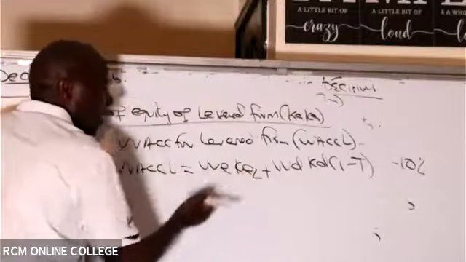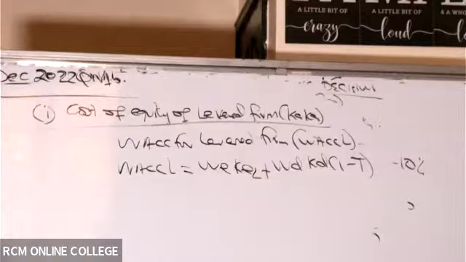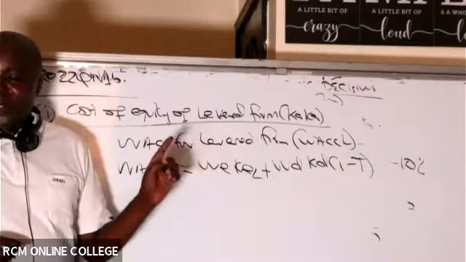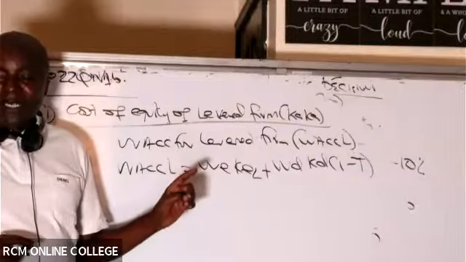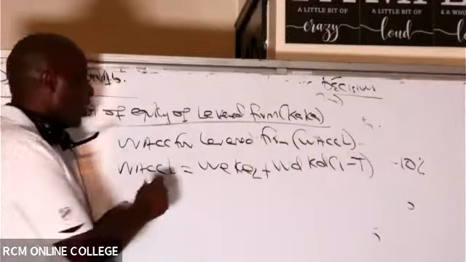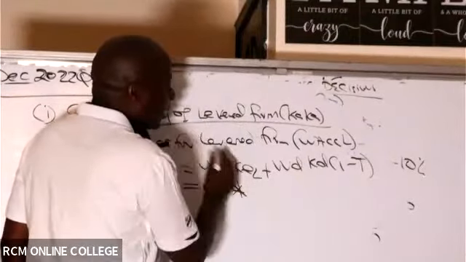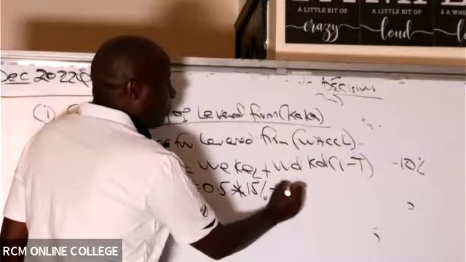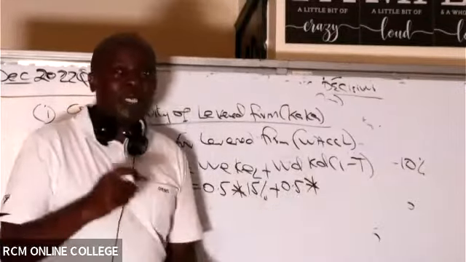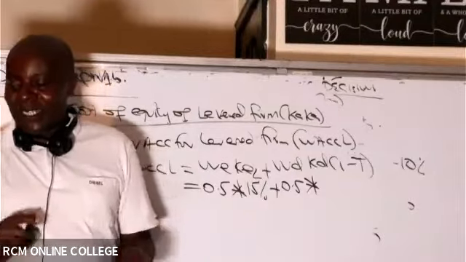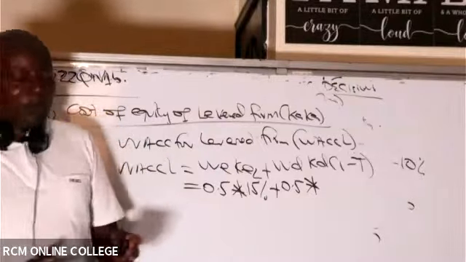Remember here, you use Ke of L, not just any cost of equity, because you are evaluating the WACC of a levered firm. So is there someone who is able to remind us what these weights were? Anybody? So the weight of equity, they are telling me it is 0.5 times Ke, which is the one that they calculated above, 15%, plus 0.5 multiplied by KD. I'm 100% sure that people will tell me that they don't know what KD is. KD is 5%. The cost of debt given there is 5%.